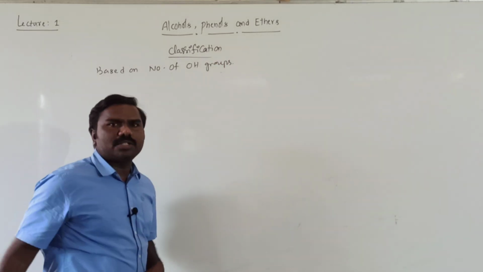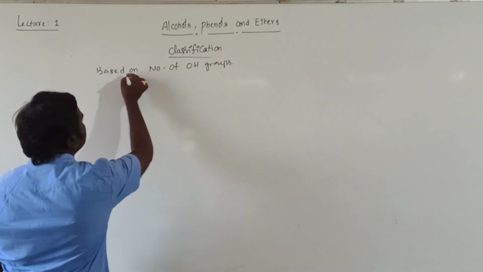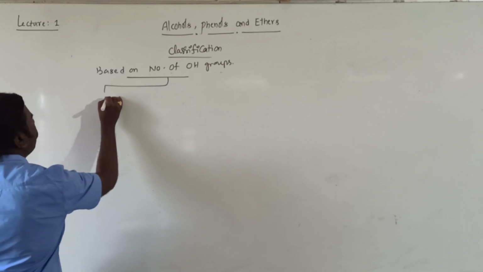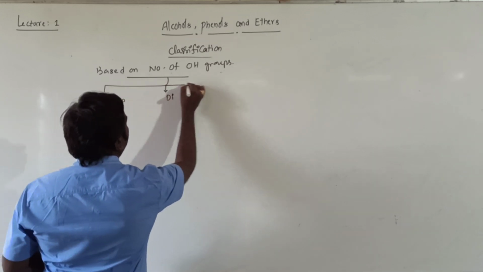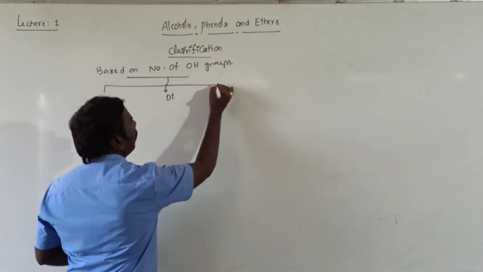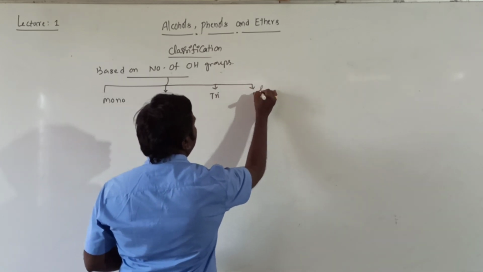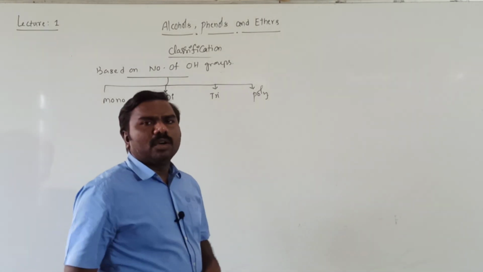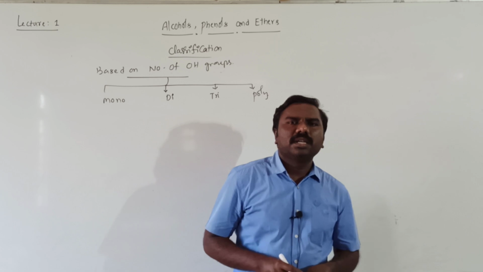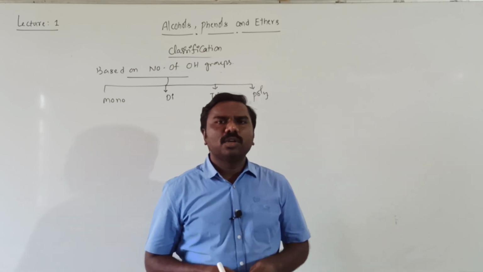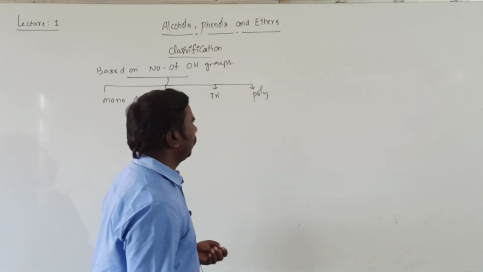It is an easy classification: monohydric alcohol, dihydric alcohol, trihydric alcohol, polyhydric alcohol.